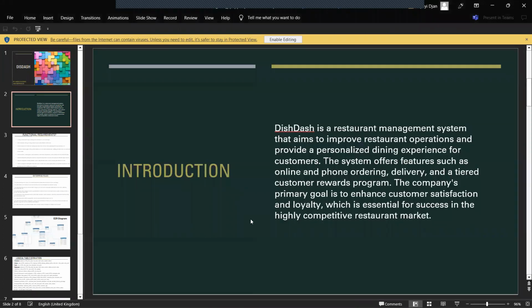DisDash is a restaurant management system that aims to improve restaurant operations and provide a personalized dining experience for customers. The system offers features such as online and phone ordering, delivery, and a tiered customer rewards program. The company's primary goal is to enhance customer satisfaction and loyalty, which is essential for success in the highly competitive restaurant market.